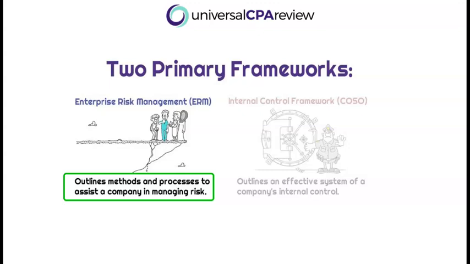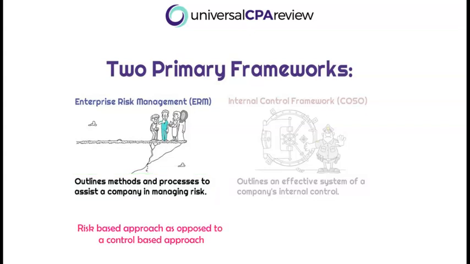So just like the COSO framework is a framework or a set of rules that allows management to implement the strongest possible system of internal controls, we're talking about a rule book here once again. Okay, so the COSO Enterprise Risk Management Framework will apply a risk-based approach as opposed to a control-based approach, right? The overall objective of the ERM framework is to attain and sustain reasonable assurance that the company's objectives and goals are being achieved, right? And that the company ultimately meets performance expectations. So at the end of the day, this is about understanding our risk appetite, right?